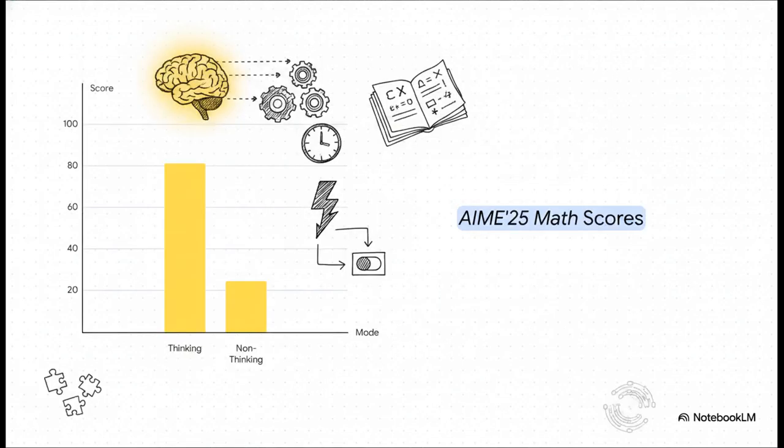And if you ever doubted why having an explicit thinking mode matters so much, just look at this. When faced with a brutal math test like the AIME 2025 benchmark, the non-thinking mode, relying purely on its fast reflexes, scores a meager 24.7. But flip that switch. Let the model map out a chain of thought, and accuracy jumps to a staggering 81.5. That is the true power of the dual engine at work.